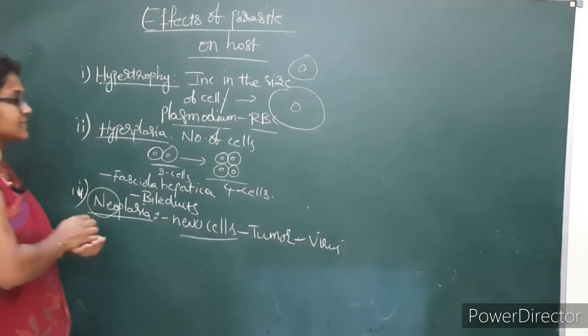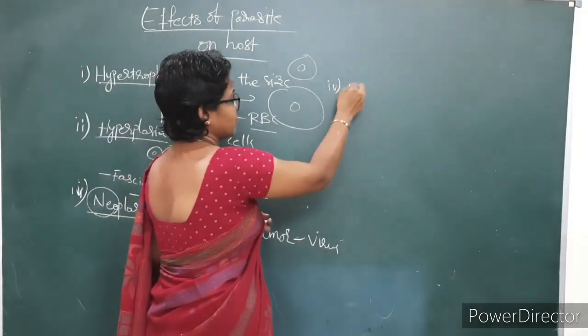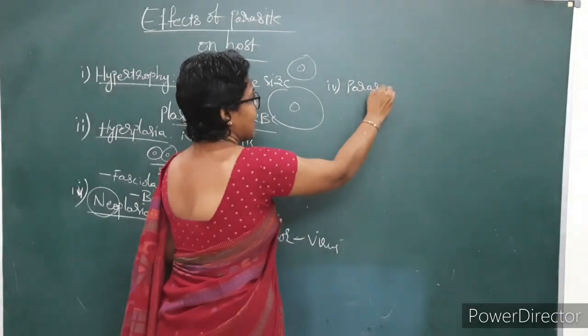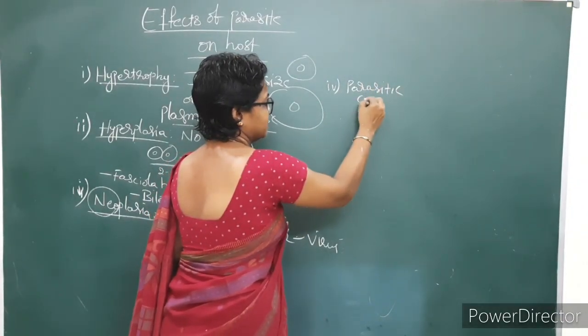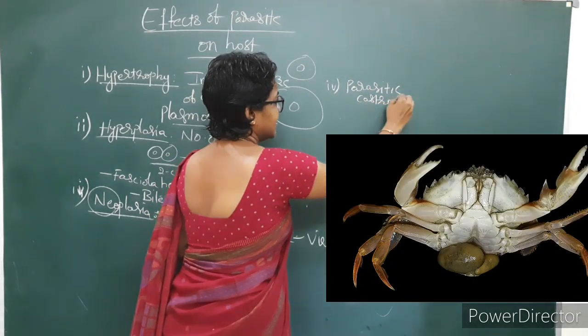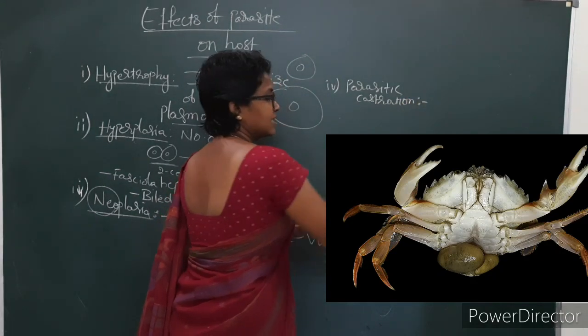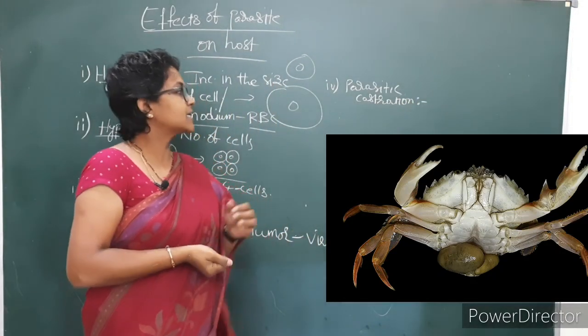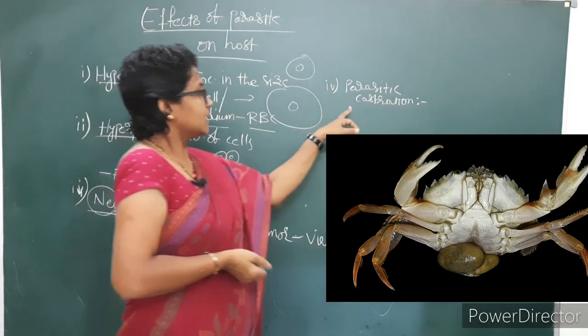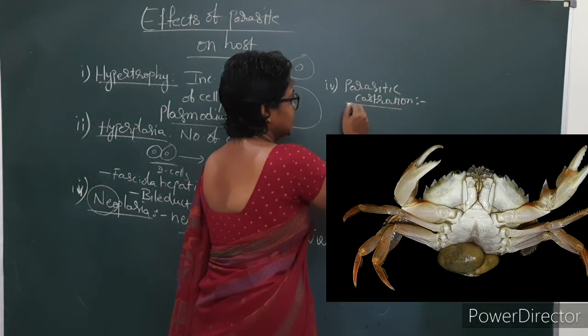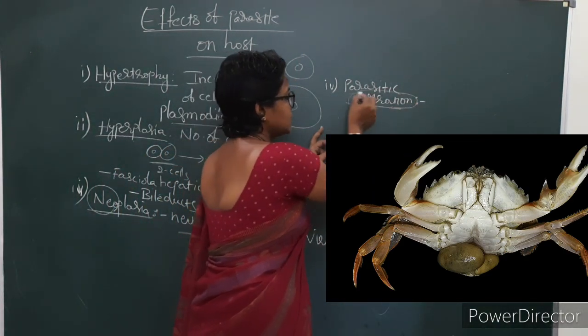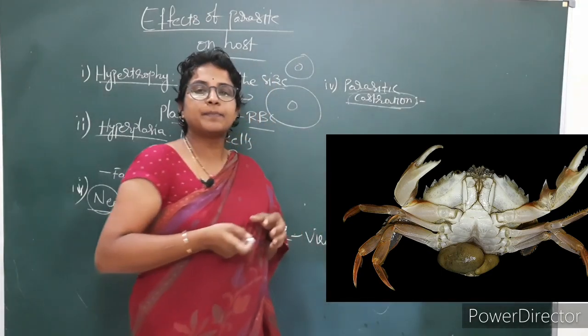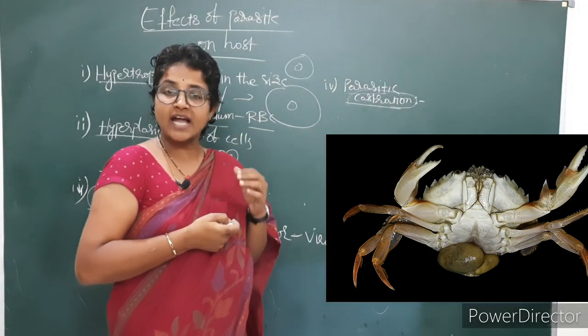Next one is parasitic castration. Parasitic castration is nothing but, because of the parasite, the reproductive organs become sterile.